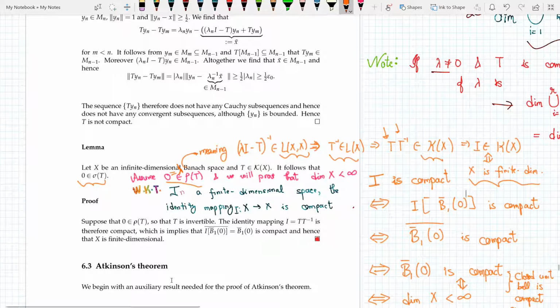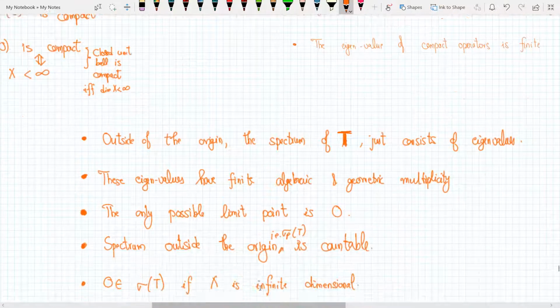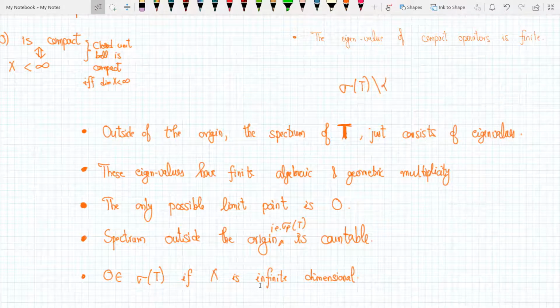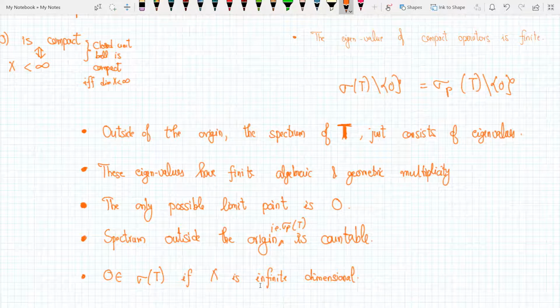So now let us summarize everything, and I can say finally that outside of the origin the spectrum of T consists of eigenvalues. So I just defined that sigma T outside of the origin is equal to sigma pt outside of the origin. So this is the first thing. Now these eigenvalues have finite algebraic and geometric multiplicity. What was the meaning of algebraic and geometric multiplicity? Geometric multiplicity meant the dimension of the kernel of lambda I minus T.